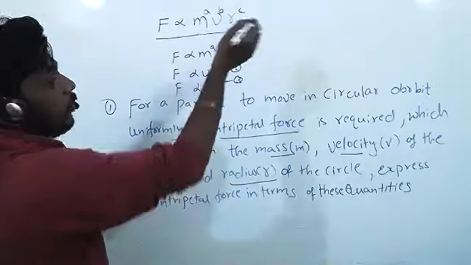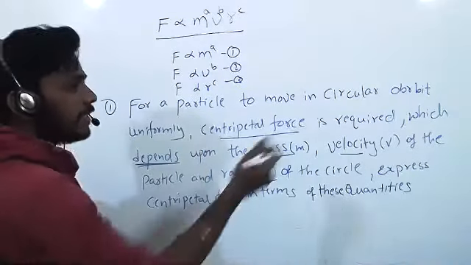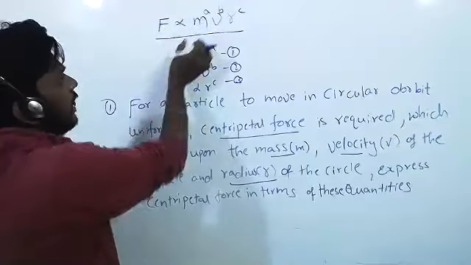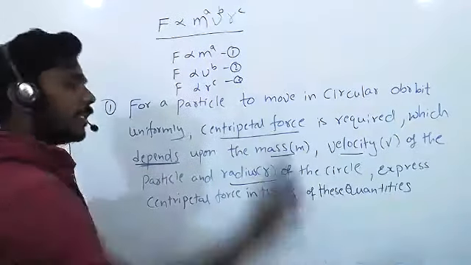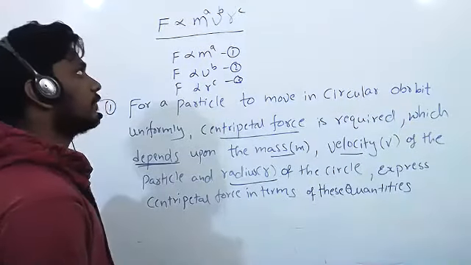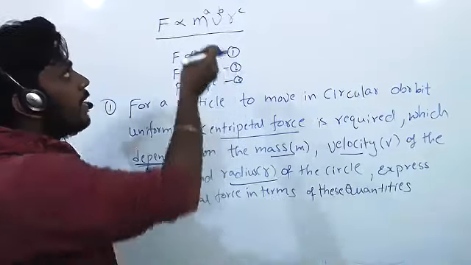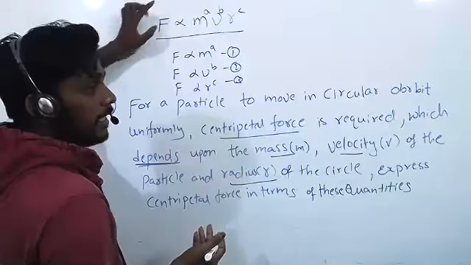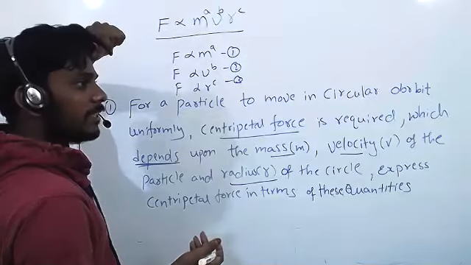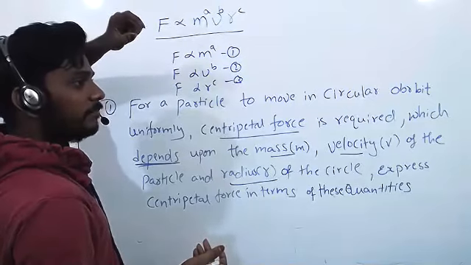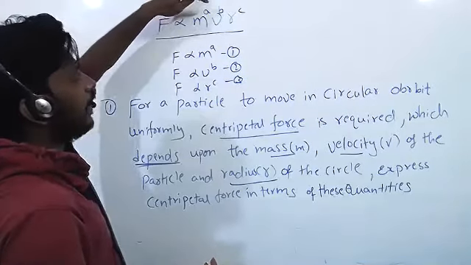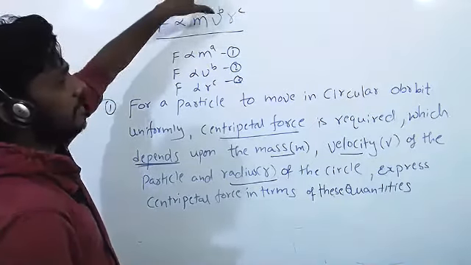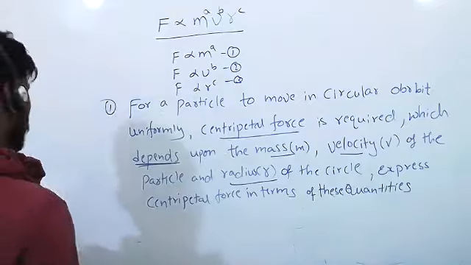We can't write F is equal to ma. It is not equal, it just depends. Depends means if one increases, the other also increases; if one decreases, the other decreases. But both are not equal. So A, B and C are constants. How many masses we require to equate this, we don't know now. But dimensions we know, right? The dimensions MLT: M power A, L power B, L power C, like that. Just I have given some constants.